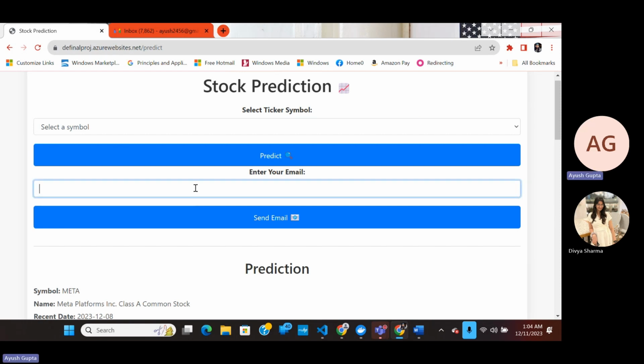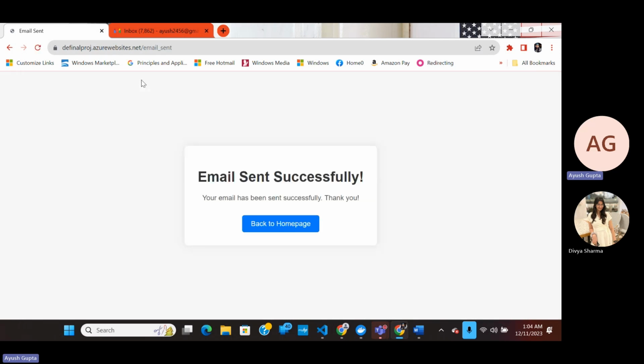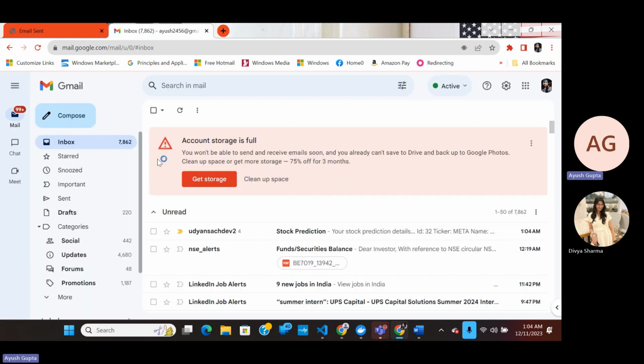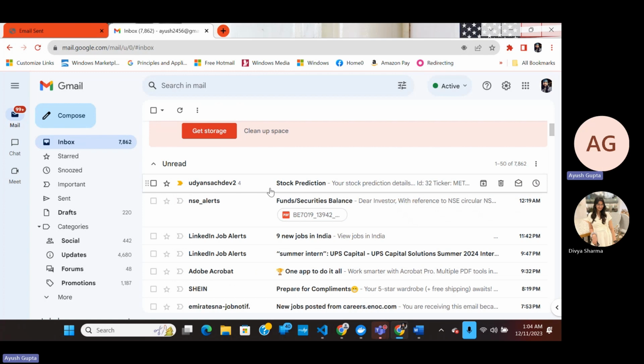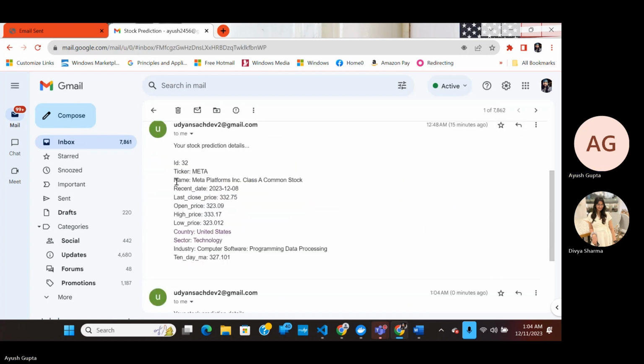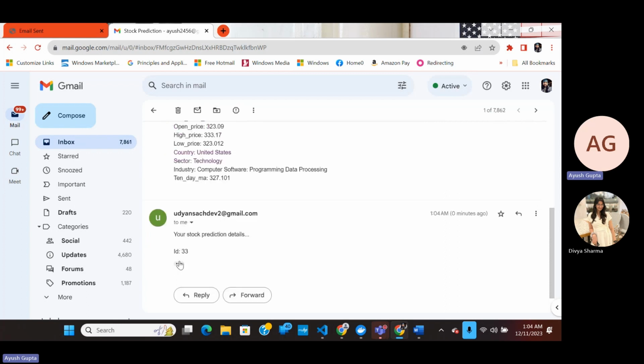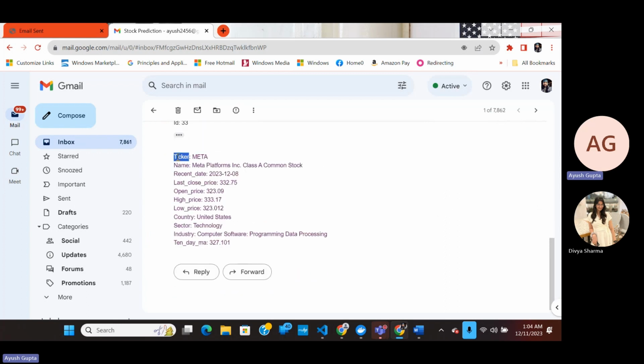Our application also enables any user to send a personalized mail. Suppose I'm sending this information to my own mail ID so that I will be able to get this data even in the future. So you can see that one of our project collaborators, Udyan Sachdev, has sent this mail, and we have got the metadata stock pricing.